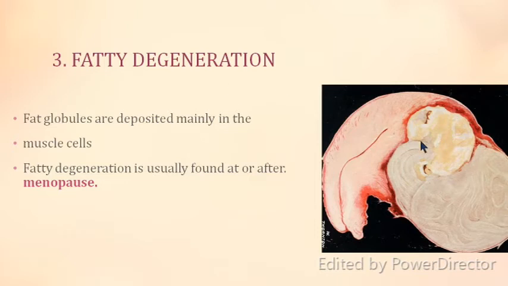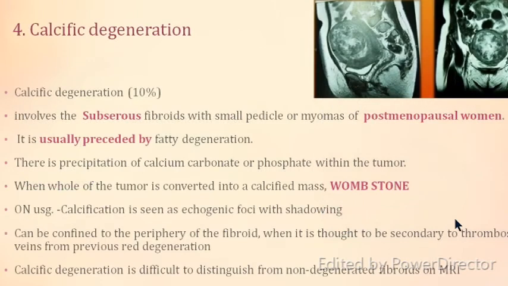Coming to fat degeneration, this yellow part is the fat being deposited. So fat globules in this whorled appearance. This is the uterine lining, this is the cervix area, this is the uterine cavity, which if you can appreciate the lining area, and this is the fibroid which is basically an intramural and subserous variety, a huge one with a whorled appearance on cut section, but a part of it has undergone degeneration which is basically yellow in nature, and therefore it seems that the fat globules have been there in this, and this is mostly the change which is seen following menopause.